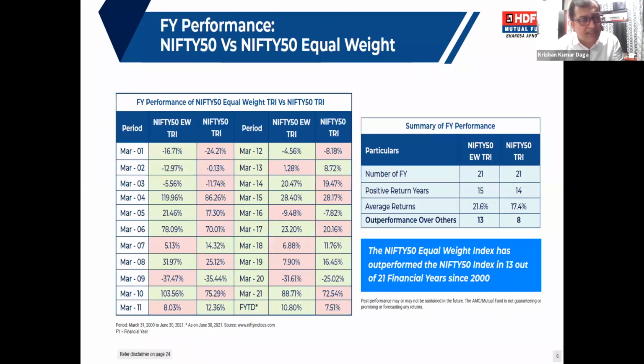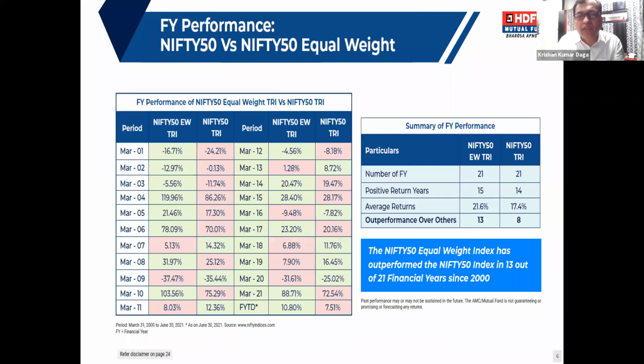This slide is telling you the last 21 years of data, in each year, how your Nifty 50 equal weight is performing and how your Nifty 50 index is performing. So there are 21 years, that's the history of the equal weight index. And we have seen that out of 21 years, in 15 years, Nifty 50 equal weight is giving you positive return. And for the same 21 years, the Nifty index is giving you positive return for 14 years. But when you see their average return, that's a very interesting number.